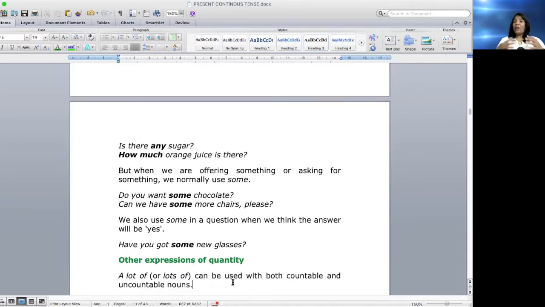But when we are offering something or asking for something, we normally use some, isn't it? Someone comes and says, do you want to have some coffee? Right? It's an uncountable noun. Here, do you want some chocolate? Can we have some more chairs, please? Okay. We also use some in a question when we think the answer will be yes. Have you got some new glasses?